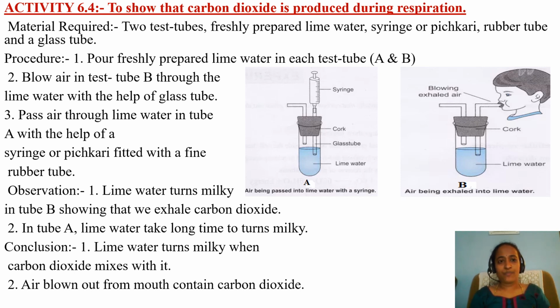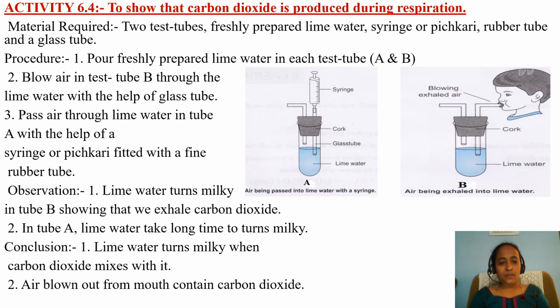What is the procedure? Pour freshly prepared lime water in each test tube A and B. Blow air in test tube B through the lime water with the help of a glass tube. Here one boy is blowing air. In your exhaled air, you can see carbon dioxide. Pass air through lime water in the test tube A with the help of syringe or pitchkari fitted with a fine rubber tube. Here through the syringe we are passing normal air or fresh air.